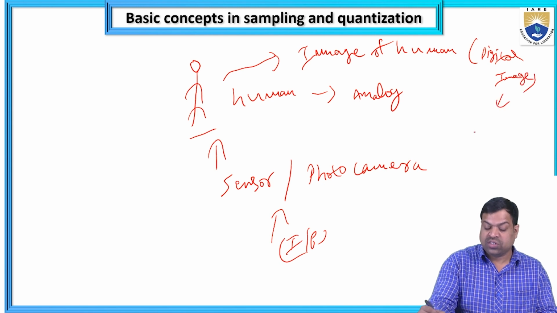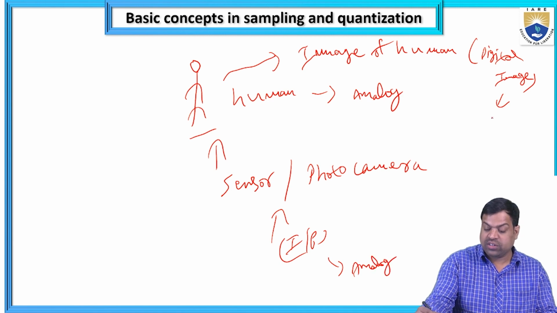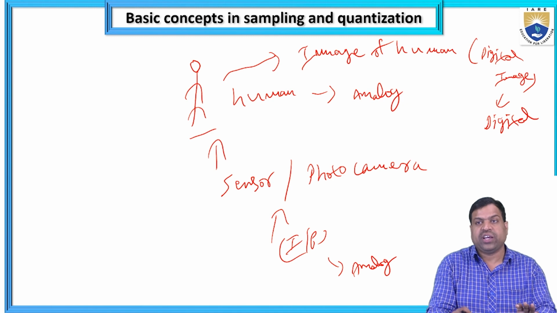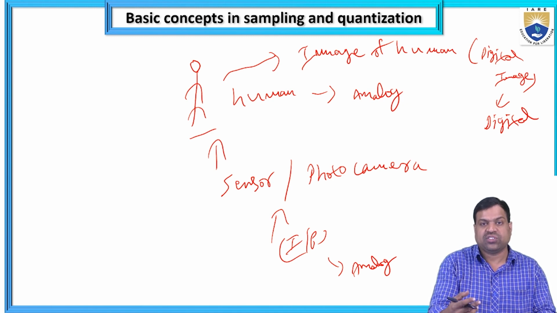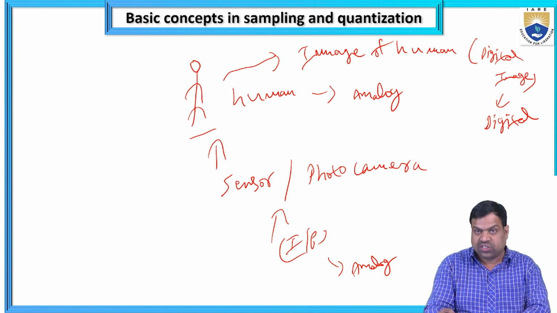So the input is analog and the output is digital. What is analog? The human, the physical person, the physical devices or items or persons, I am calling analog. After capturing the image, that is digital. So this is analog to digital conversion.